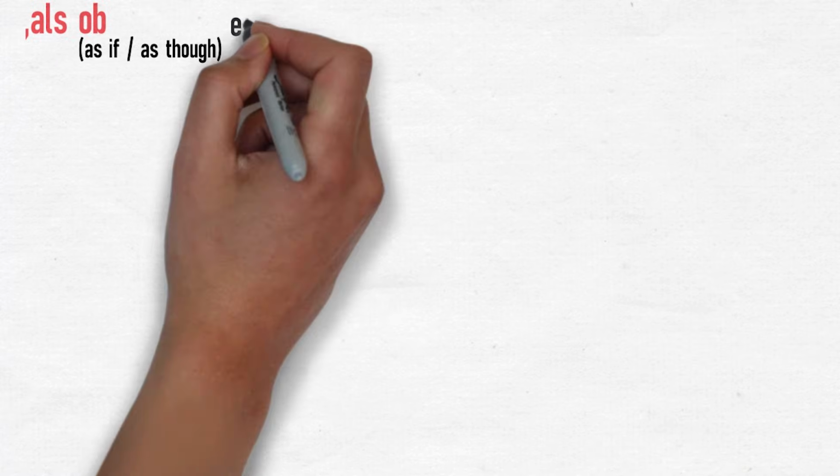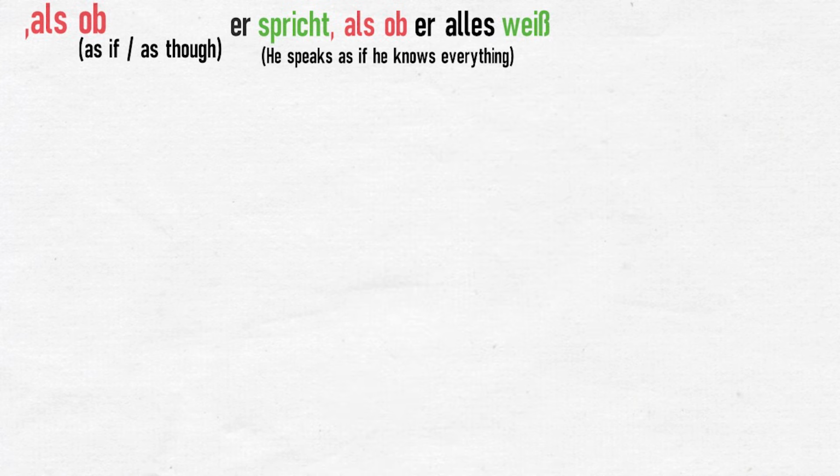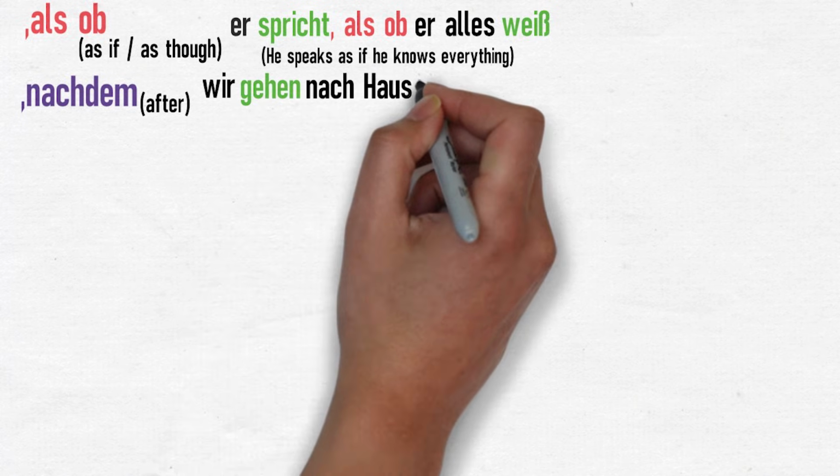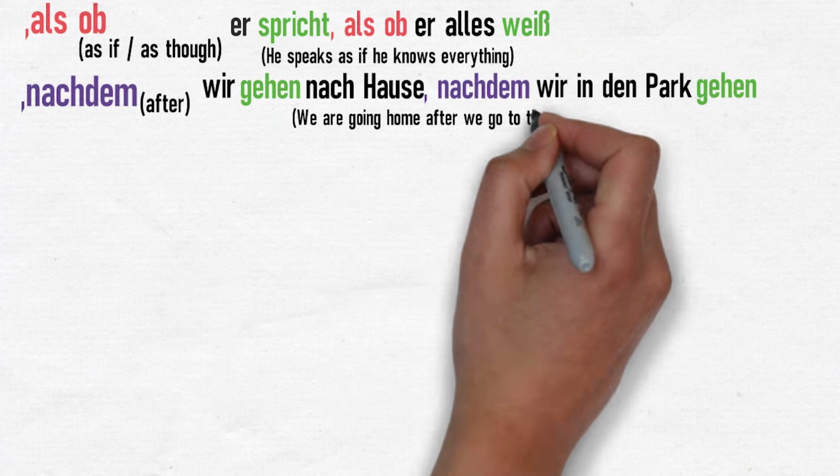Als ob, meaning as if. For example, er spricht, als ob er alles weiß. He speaks as if he knows everything. Nachdem, meaning after, and this is separate to the word nach, which is used with nouns. For example, wir gehen nach Hause, nachdem wir in den Park gehen. We are going home after we go to the park.